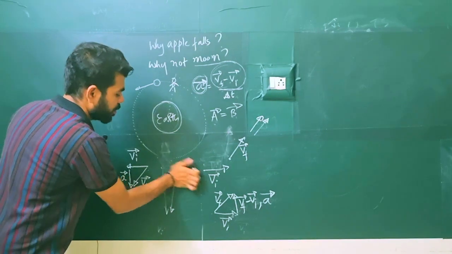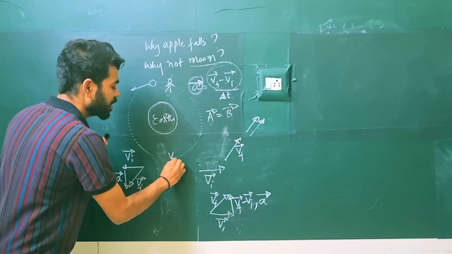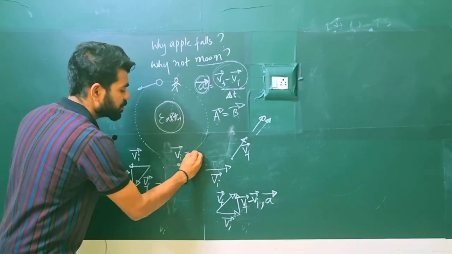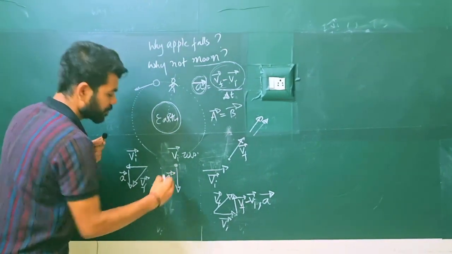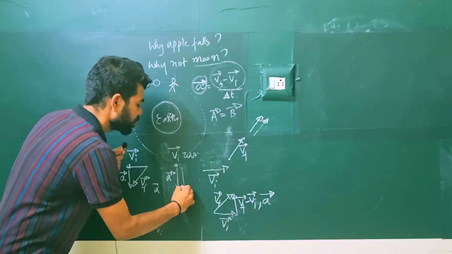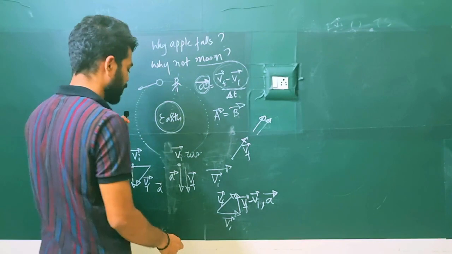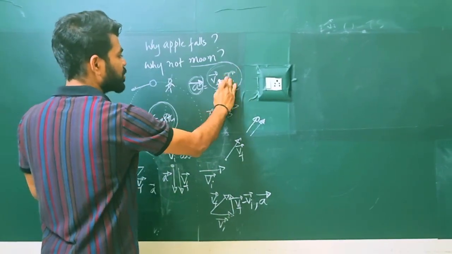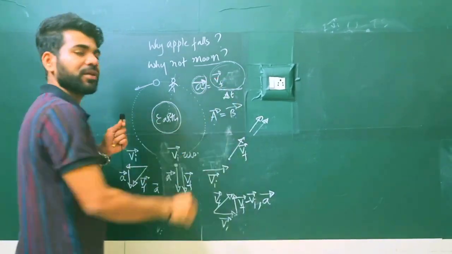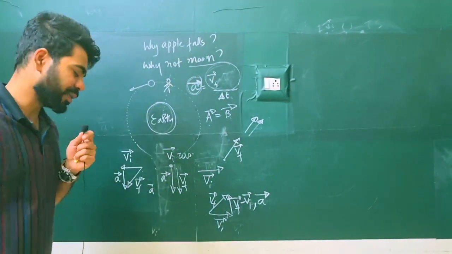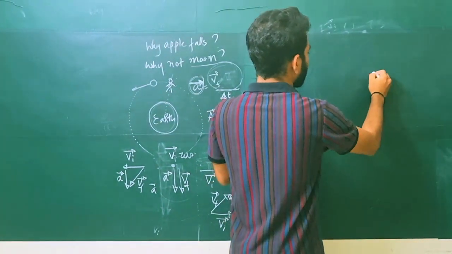Now if you are not moving, you're at rest. Rest means your initial velocity is 0. If someone pushed you like this, then how are you going? Now you should go like this only, because you don't have an initial velocity. I'll prove that here. If your initial velocity is 0, this part is 0, then the final velocity is in the direction of acceleration only. Simple concept. Now I come back to this Earth, Moon and apple problem.